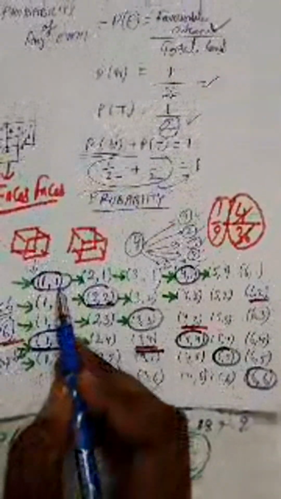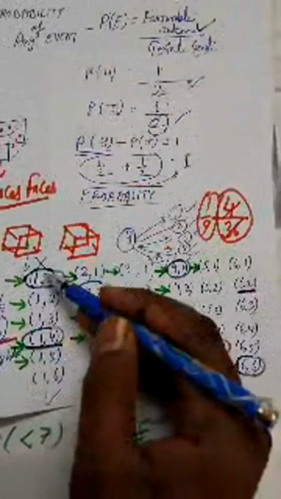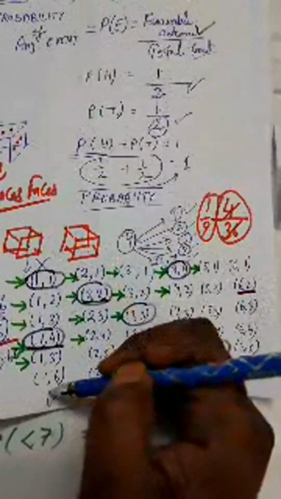Now question number 4, numbers on each dice is even. Okay, numbers on each dice is even. How will you find it? 1 and 1, is it even? No. So here you can see all this column's possibilities will be ruled out, because 1 is there on one of the dice. So none of the pairs will be even.